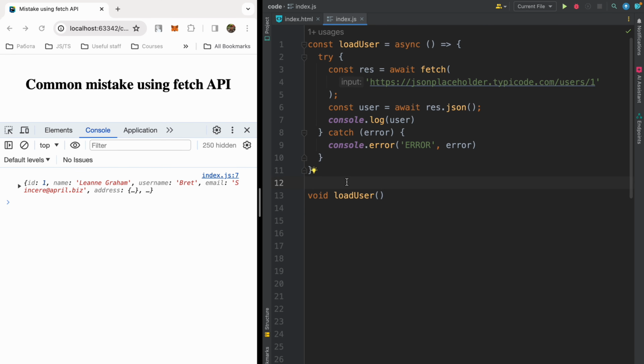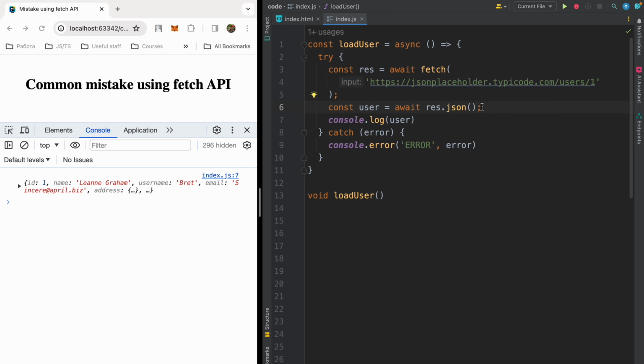Okay, let's move to the code and let me show you what I have here. Here I have a function loadUser, which fetches the user. I am using async/await syntax, so I am getting the result from my fetch to JSONPlaceholder /user, a free API service. Then I immediately call the json method and await the result.